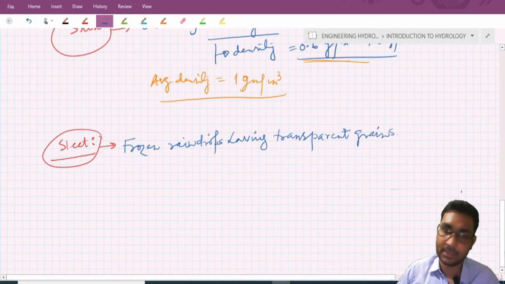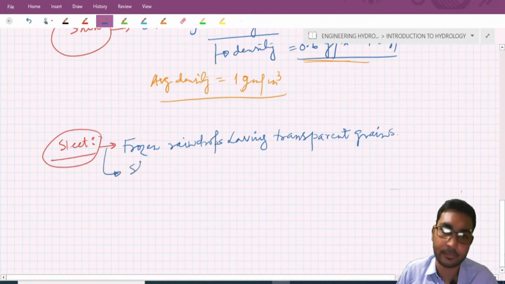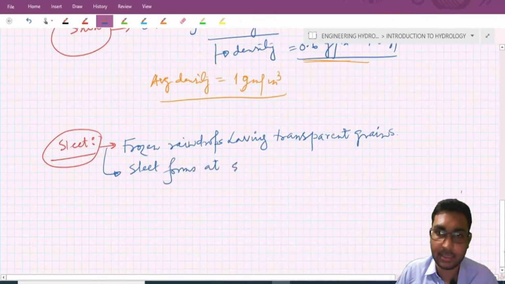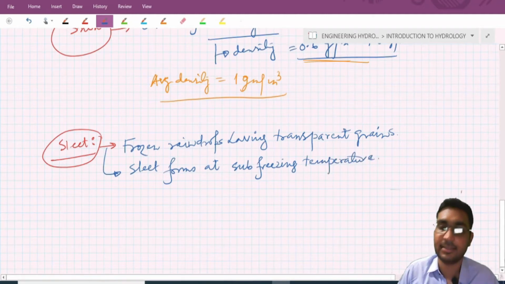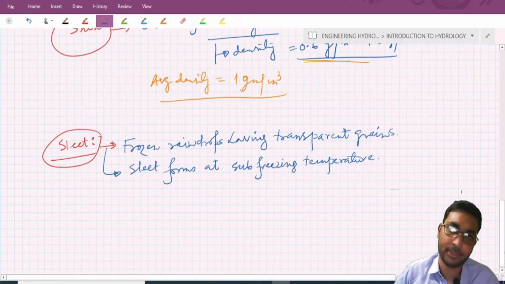Generally, sleet forms at sub-freezing temperature. Okay, now